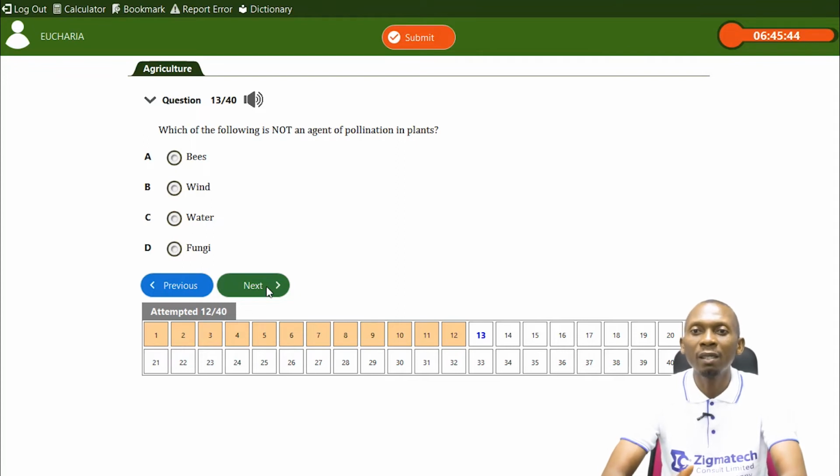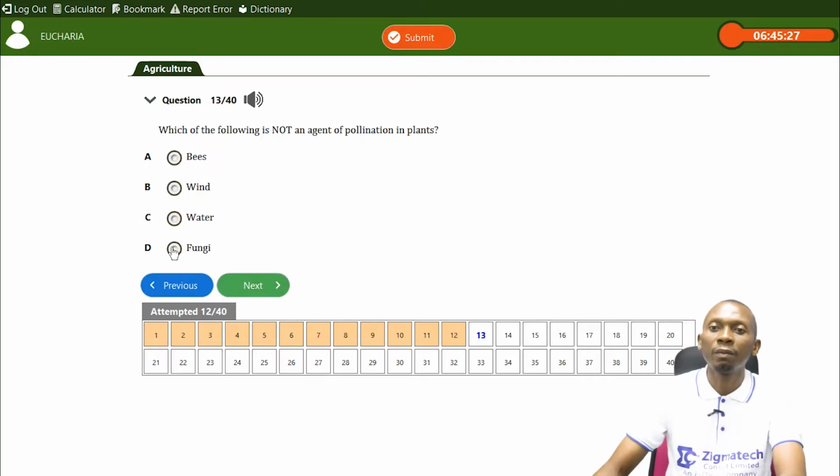We also have wind. Wind is air in motion, so as it's blowing, these pollen grains, which are usually light, can also be transferred. We also have water as another means by which pollen grains can be transferred. But fungi is not an option, so fungi is not an agent of pollination.